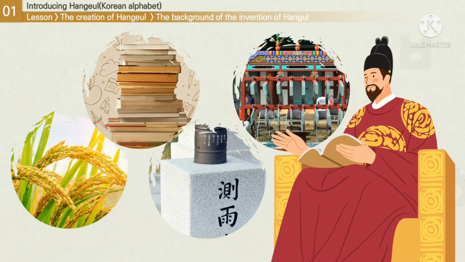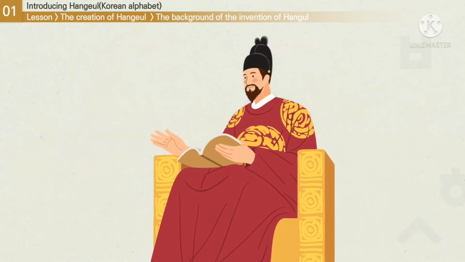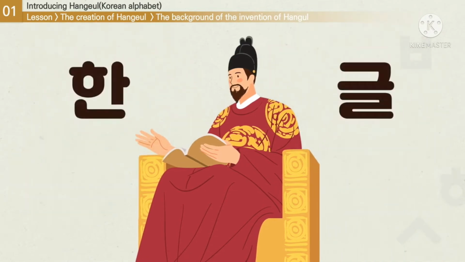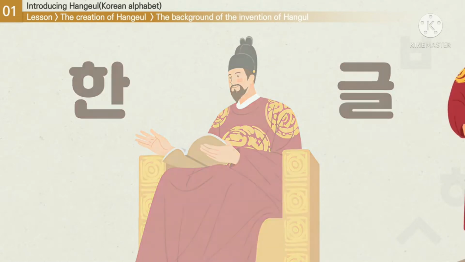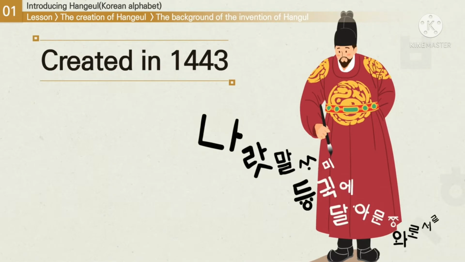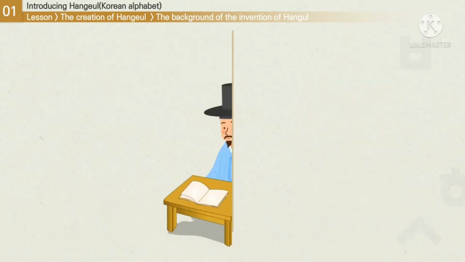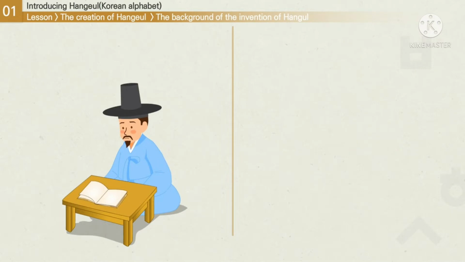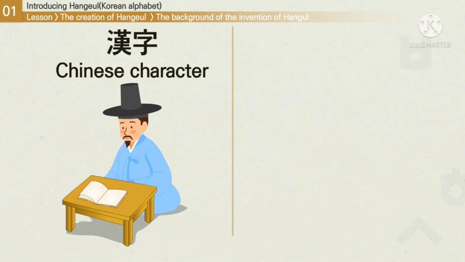But most of all, King Sejong is known for inventing Hangul. Have you ever heard of anyone else inventing the characters for an entire language? King Sejong created Hangul in 1443. So, how was Korean written before he invented Hangul? There were actually no Korean letters before that time, so scholars had to borrow Chinese characters to write things down.